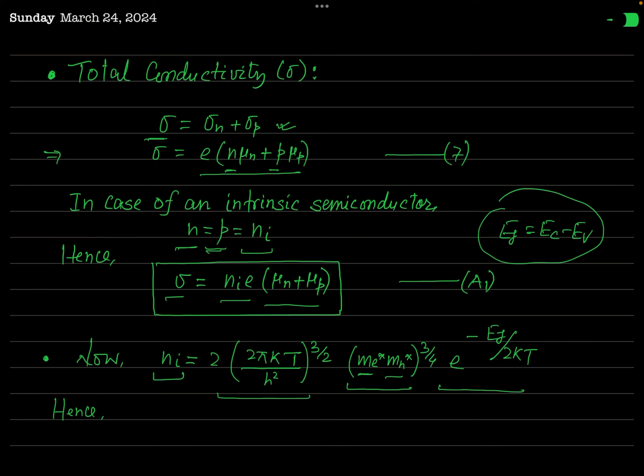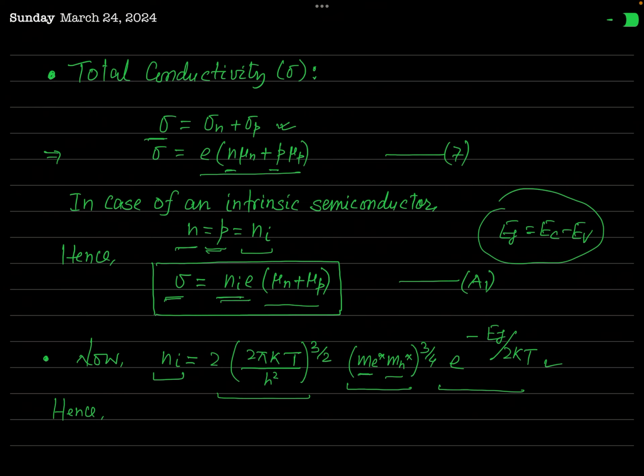So if you want to know about the temperature dependence of the electrical conductivity of intrinsic semiconductor, then you must replace this intrinsic carrier concentration Ni by this expression.